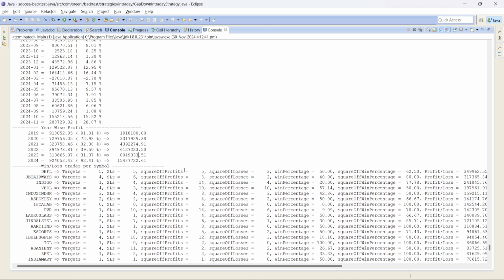So the HFT, high frequency traders, have a lot of execution capabilities in terms of speed, and they are co-located with NSE servers. Those guys can actually trade this strategy and get the fill with accurate execution capabilities. So can we trade this strategy or not? That's the question. Yes.